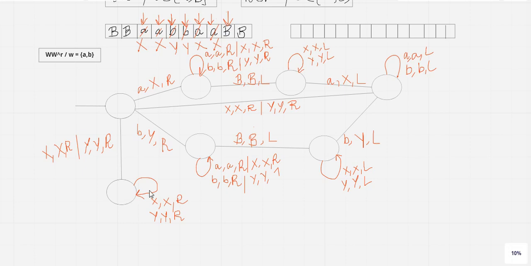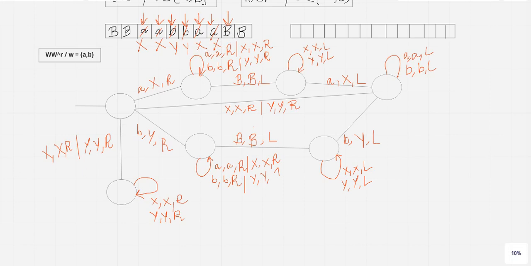Again it can find x. So for that I have given, and suppose if it is x, then x will again be followed by, suppose in place of b it was a, it may be anything, right? I have taken W, so again X, after that again it can find X, so I have taken all possible combinations, correct? And after completion of this particular transition, the tape head will encounter either X or Y, so that's why I've taken a self loop over here. And after that it will reach the blank symbol, and that means the tape head will halt.